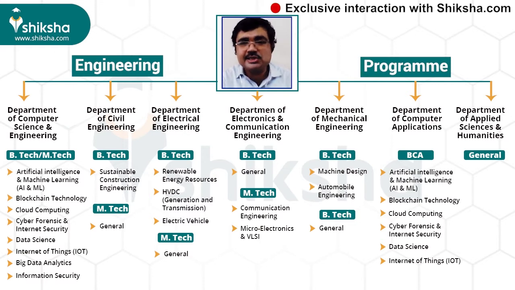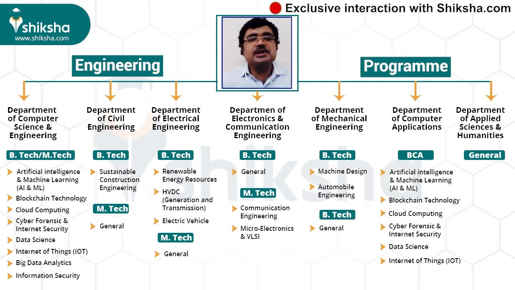He can be BTech CSE with specialization in cyber forensic and internet security, in artificial intelligence, in blockchain technology, or in data science and artificial intelligence.